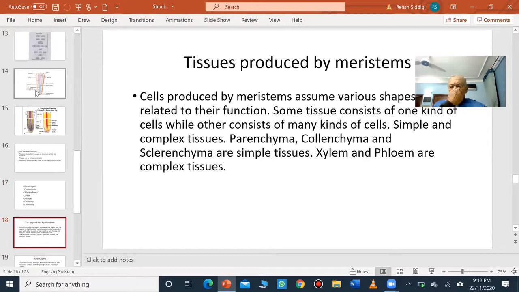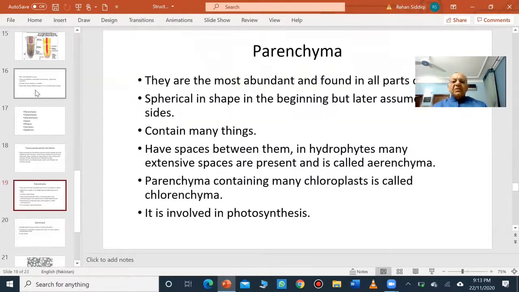Here we are talking about the tissues produced by these meristems, and he has defined again simple tissue and complex tissues. Parenchyma, collenchyma, and sclerenchyma are examples of simple tissue. Xylem and phloem are examples of the complex tissues. Let us start with parenchyma tissue. Parenchyma tissue is the most abundant and is found in all parts of the plant. The fruits that you eat, the vegetables that you eat, they have a lot of parenchyma.